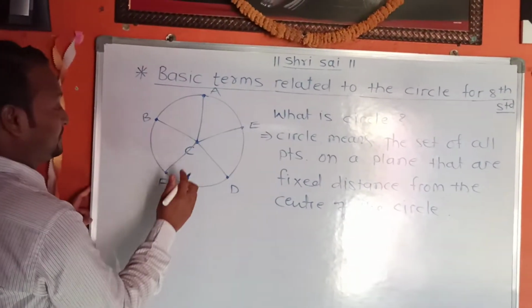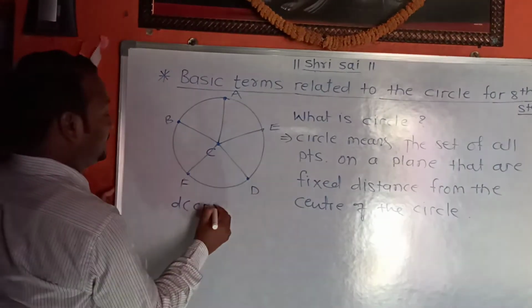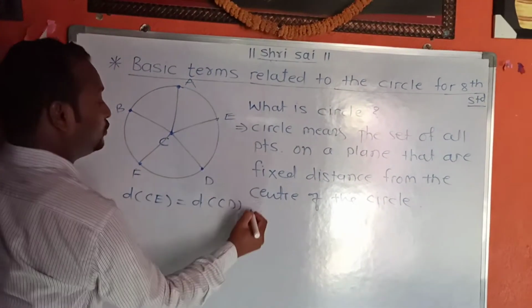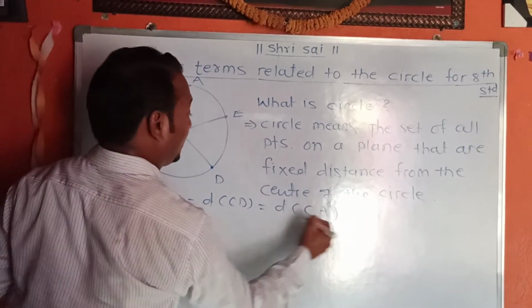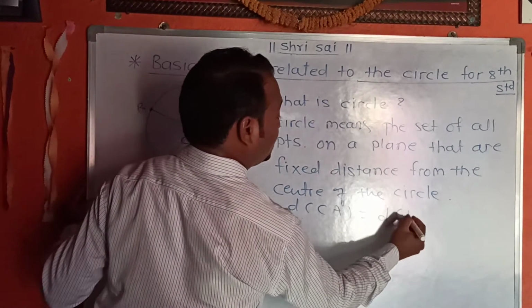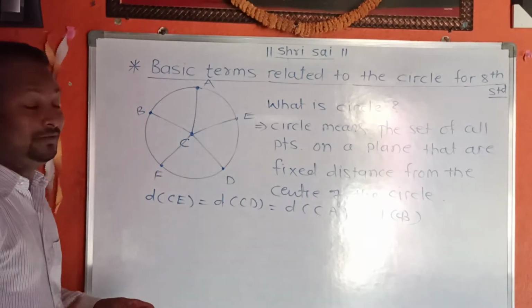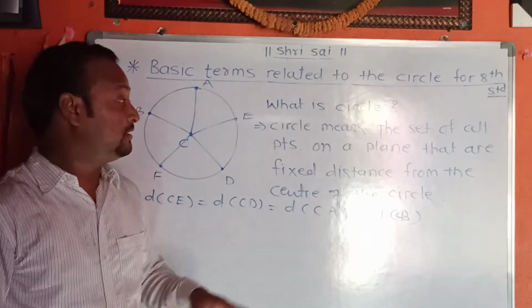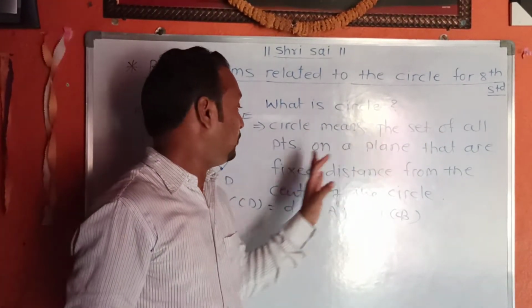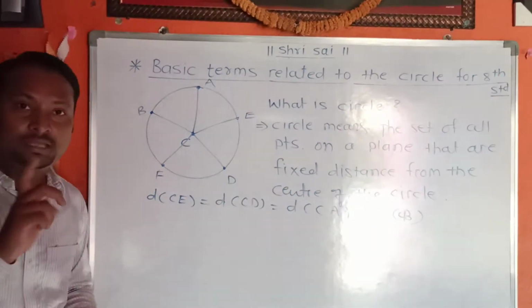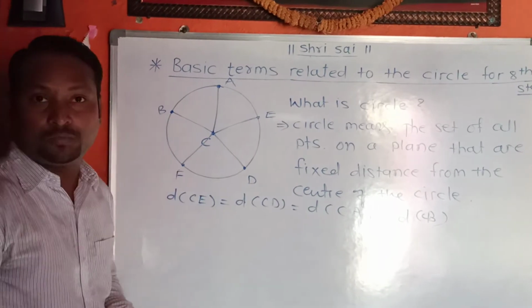So the distance CE is equal to CD, equal to CA, equal to CB. That is called a circle. A circle is the set of all points on a plane that are at a fixed distance from the center. That is the definition of a circle.